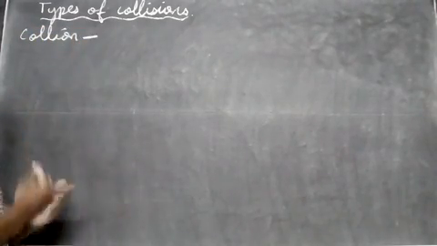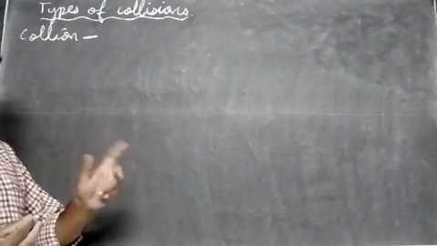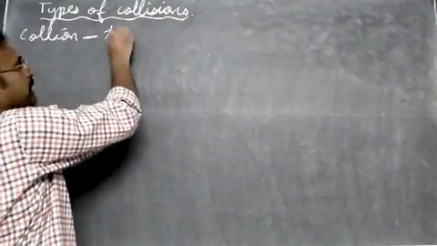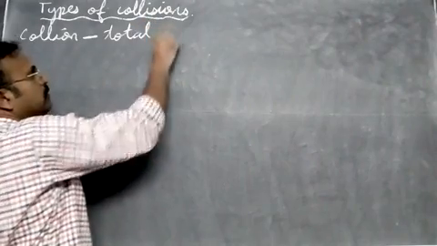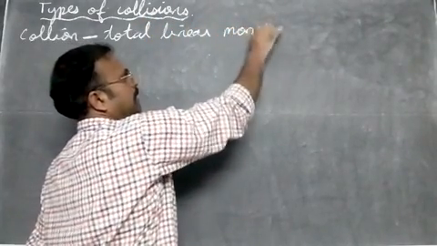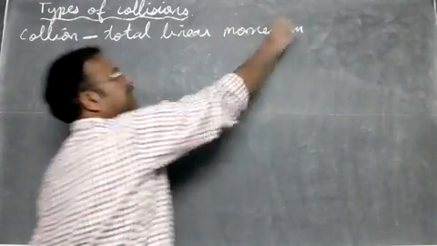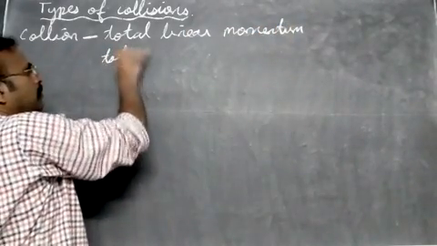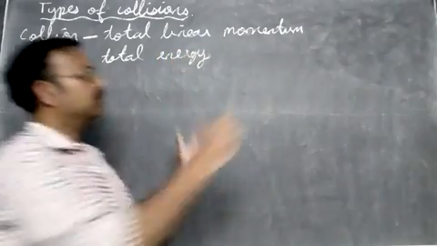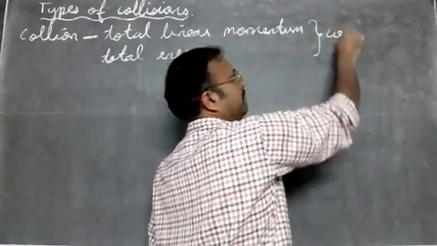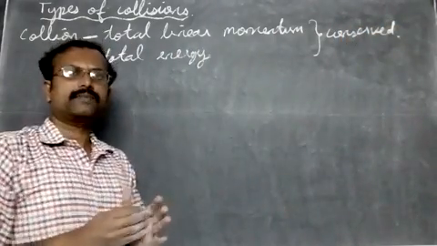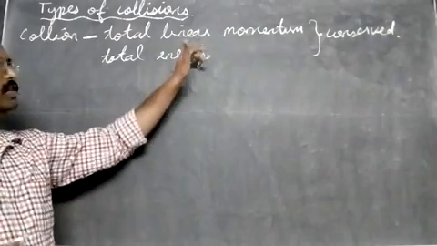We see total energy is conserved, that we know, and one more thing is the total linear momentum, which is also conserved. Momentum and total energy are both conserved. That means they will not change during a collision.